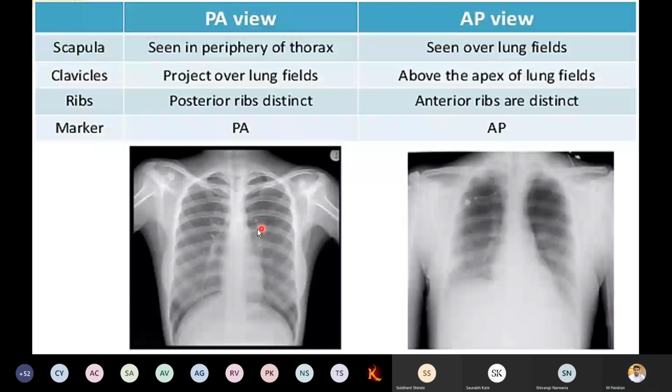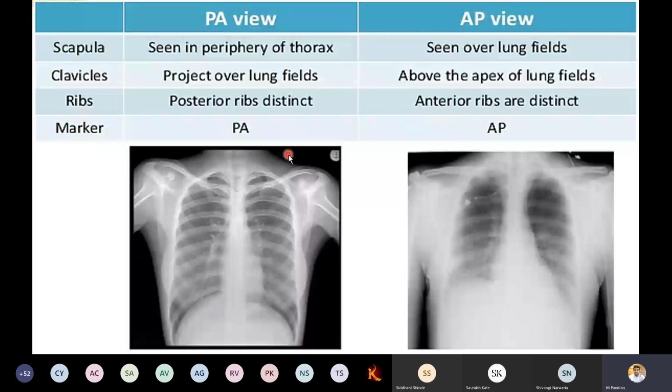Now clavicle: in PA, it projects over the lung field. If you go to the AP view, it is visible above the thorax of the lung field. It is here. Okay, this is the identification of PA view and AP view.